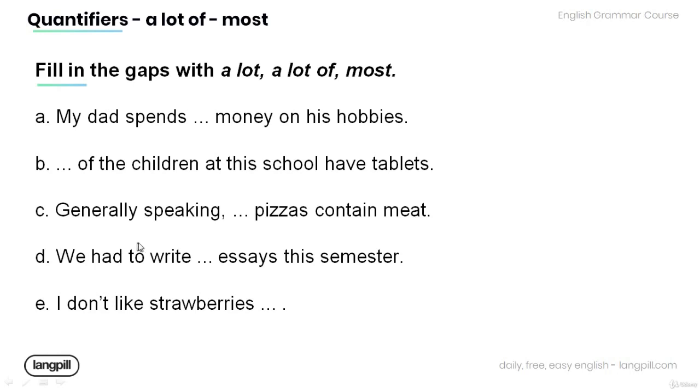C. Generally speaking, pizzas contain meat. D. We had to write essays this semester. E. I don't like strawberries.